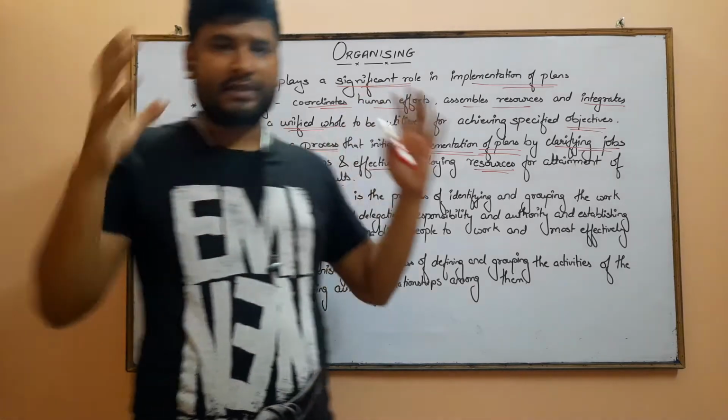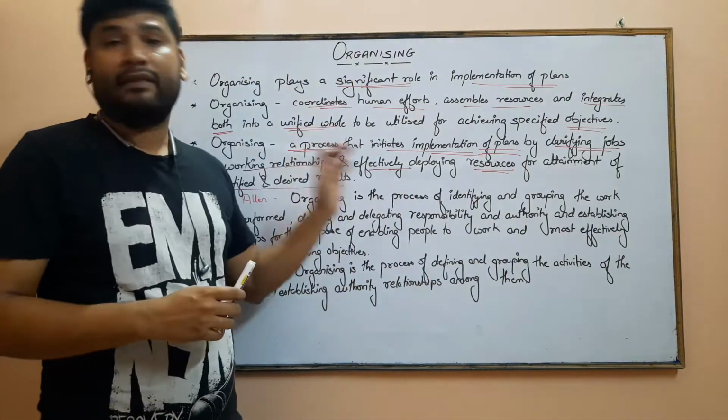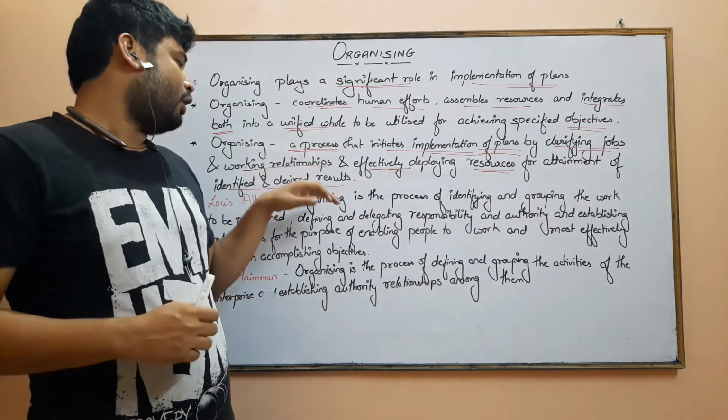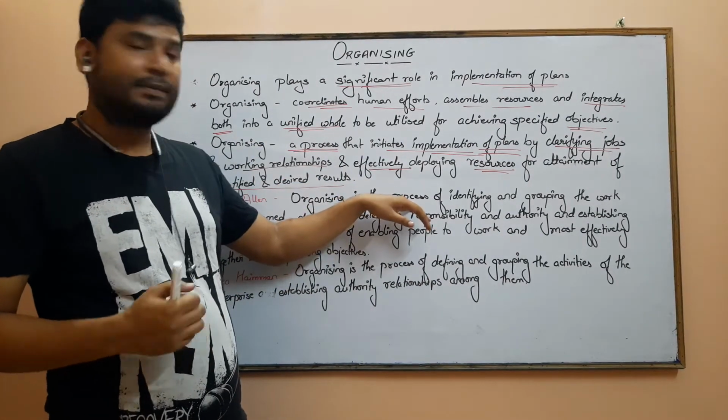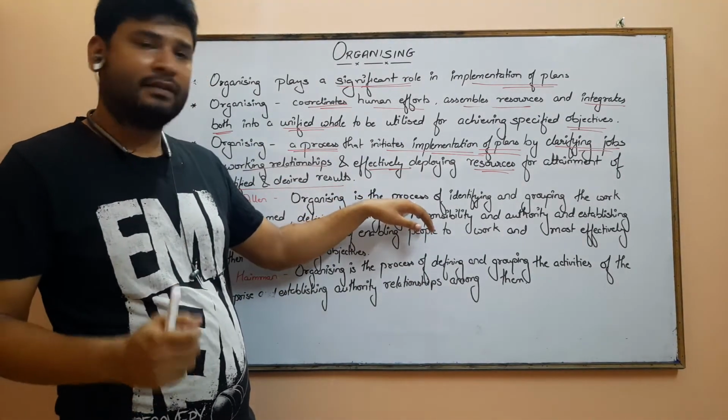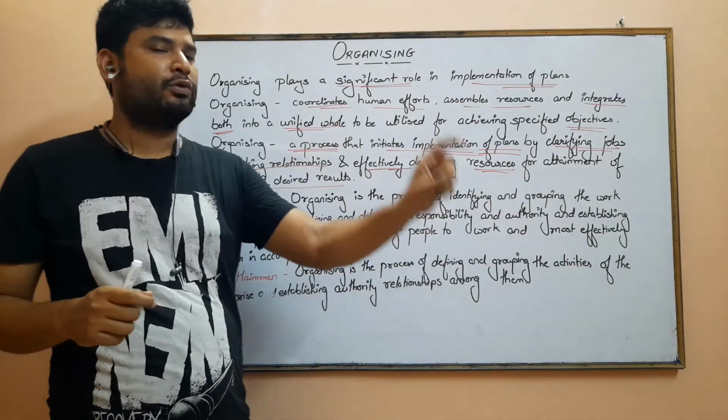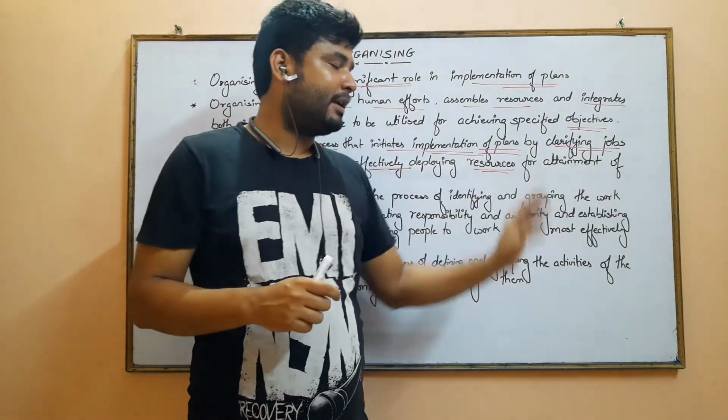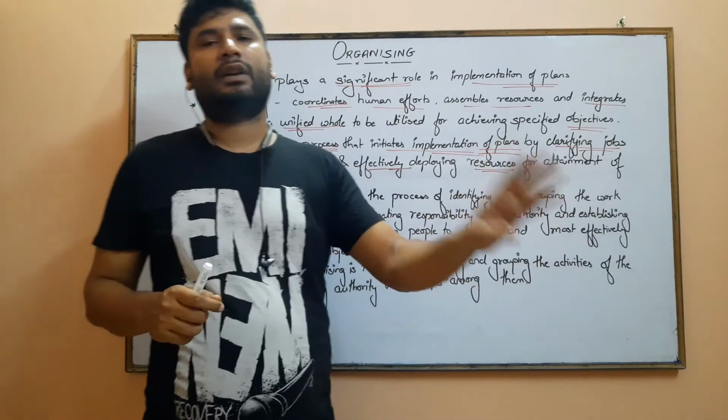Whatever we have discussed till now has been defined with the help of a definition. Organizing is a process where we are identifying who is going to do which type of work, and we are employing those particular persons for that particular work.